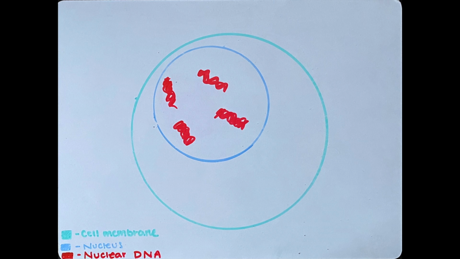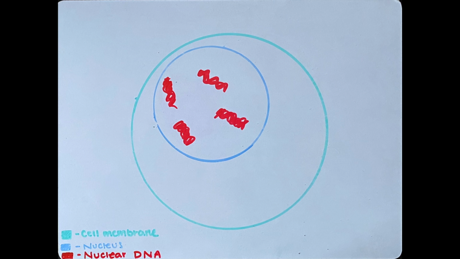Next, we begin mitosis. Mitosis is the part of the cell cycle in which replicated chromosomes are separated into 2 nuclei. Mitosis involves 5 phases: prophase, prometaphase, metaphase, anaphase, and telophase.